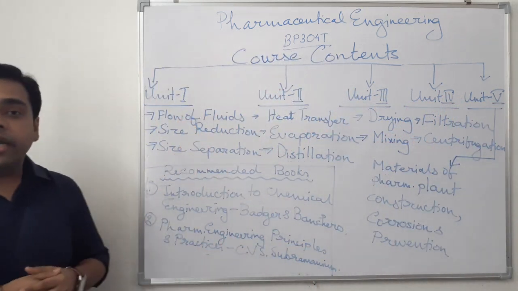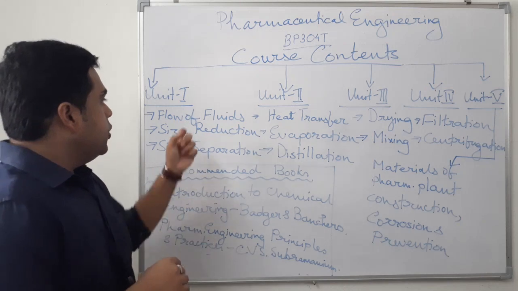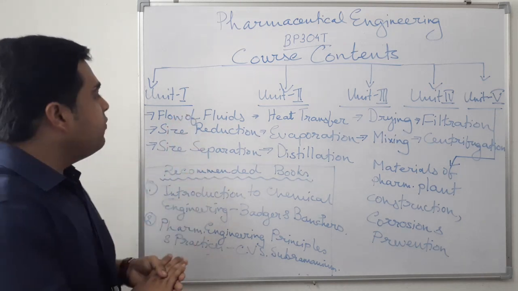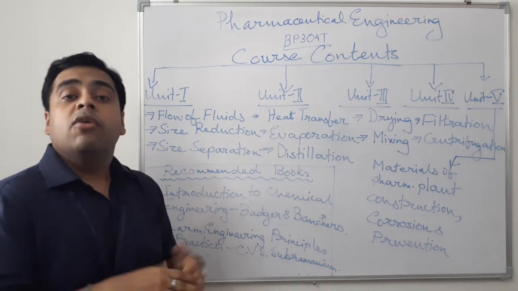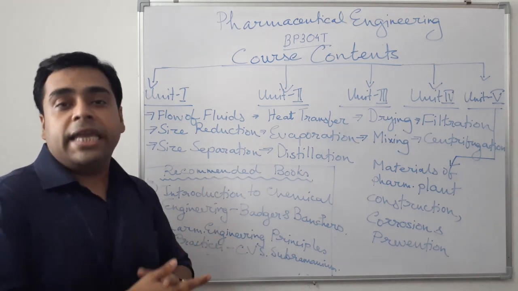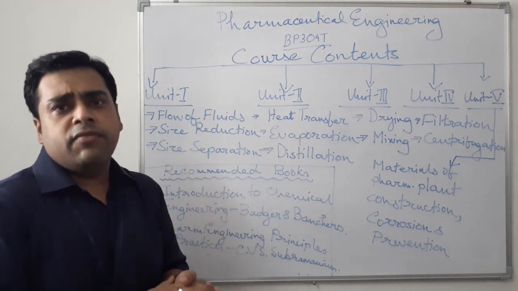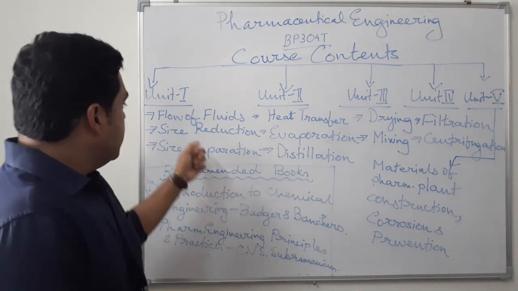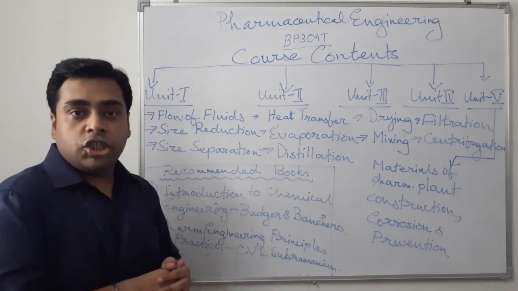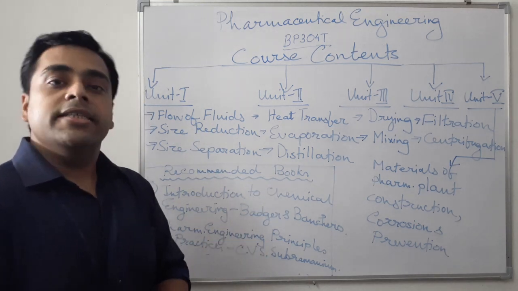In the first unit, we have 3 chapters. First chapter is flow of fluids, which is a very important topic concerned with the flow of fluids through different pipes and pumps, every process which involves the flow of fluids. Second, we have size reduction followed by size separation.